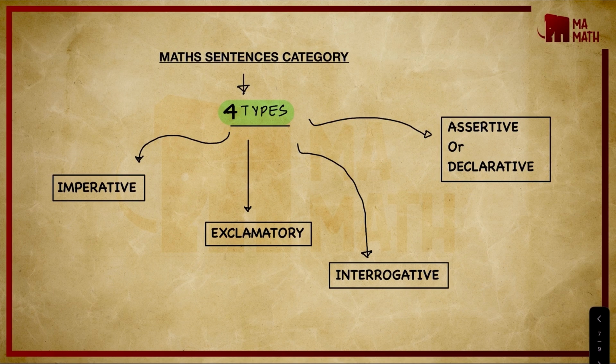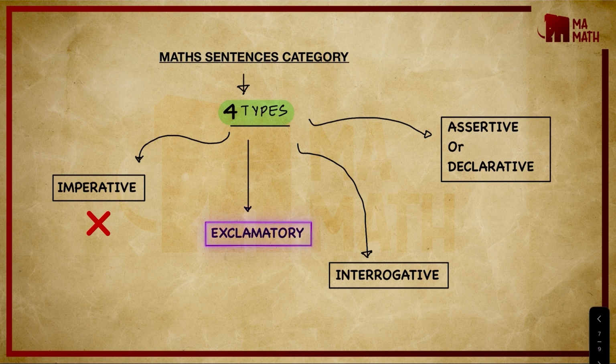So when you talk about math sentence categories, there are four types. Imperative sentences are generally orders and commands, so we cannot assign a truth value to them. These sentences will be neither true nor false.